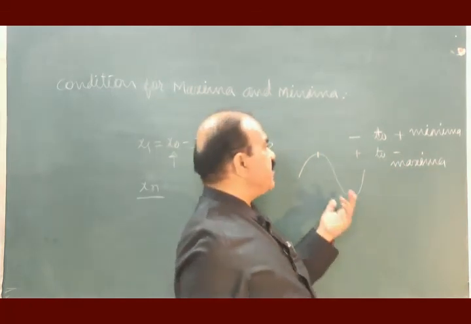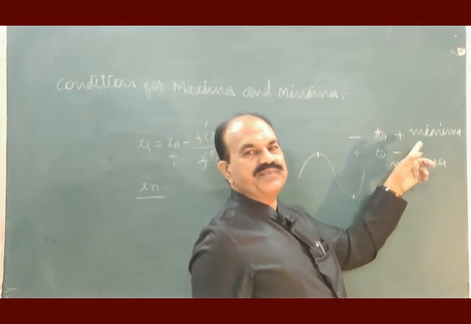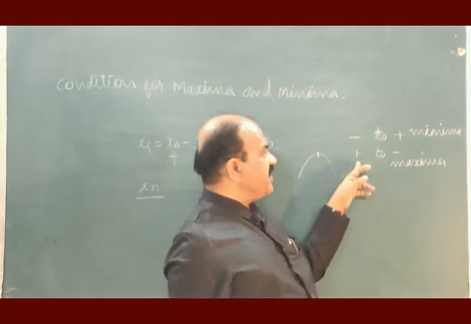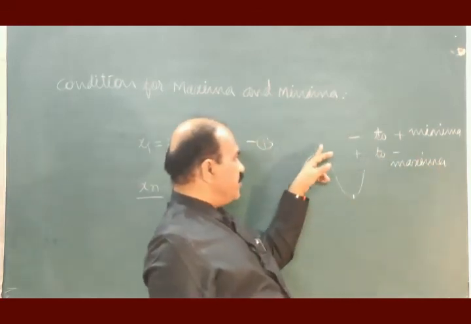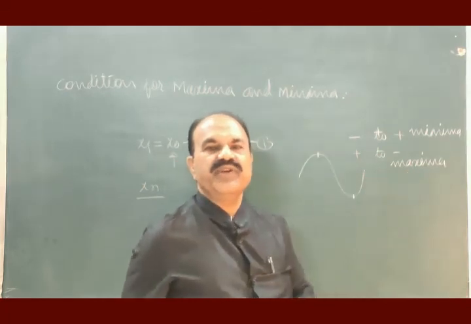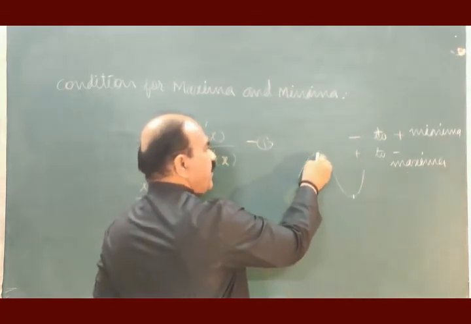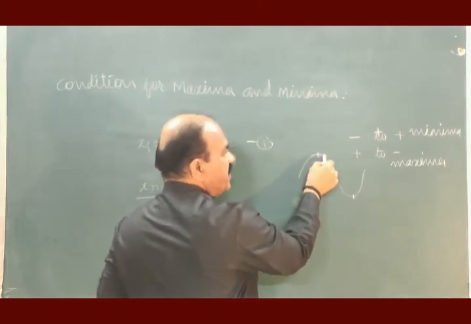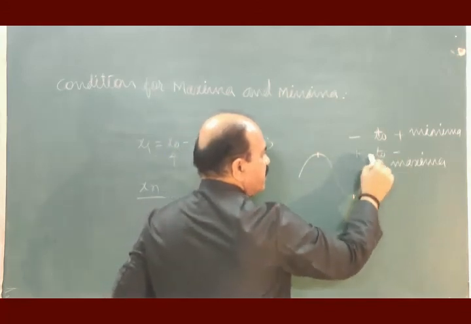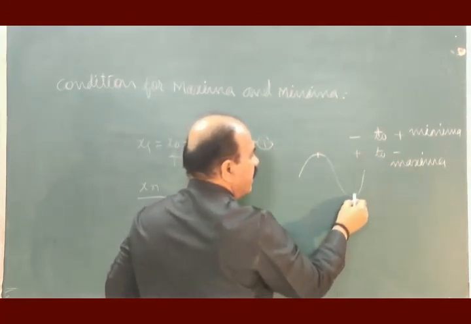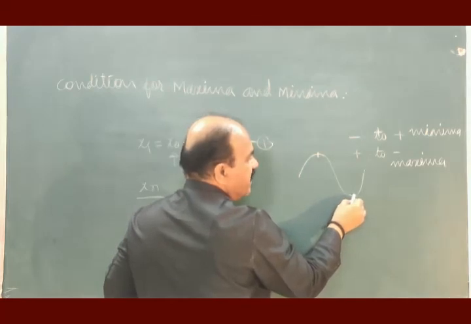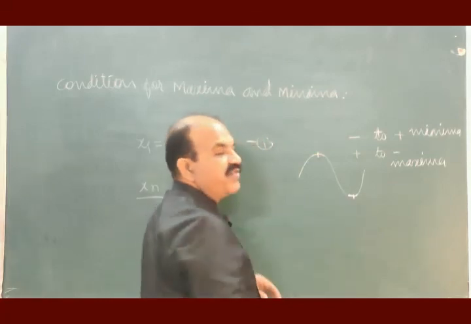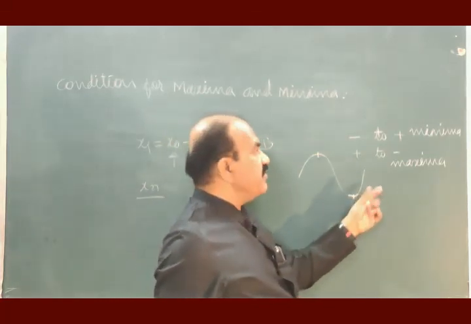Positive corresponds to more, negative corresponds to small. So there is a change of sign from negative to positive. If such a thing is happening, that corresponds to minima. If there is a change from positive to negative, that point corresponds to maxima. This is maxima. If you go in this direction, there is a decrease, a negative change. If you go in this direction, there is a decrease, a negative change. So this is maxima. Come here, go in this direction. The sign is changing from minus to plus. Go in this direction from this. The sign is changing from minus to plus. This point corresponds to minima.